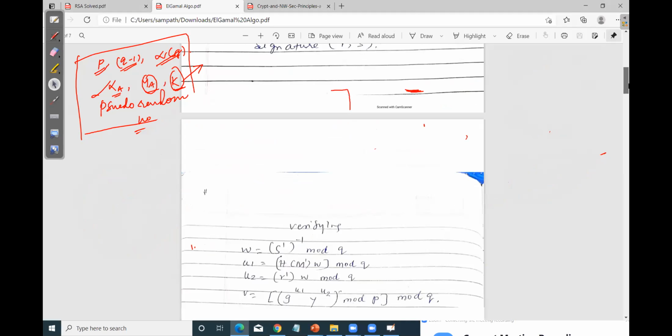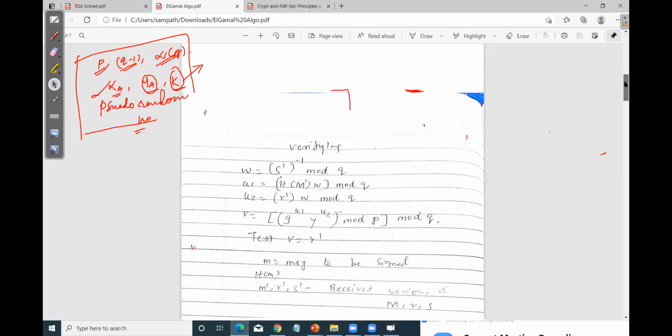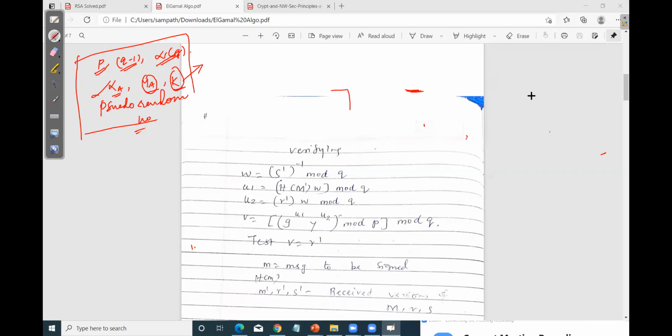Okay, so the signature components which we generated, I was explaining about R dash and S dash. These are the received versions which are transferred to the receiver. Once S and R are received, the receiver will do the calculation: W is equal to S dash inverse mod Q. S dash is the received version of S1, S1 inverse mod Q.